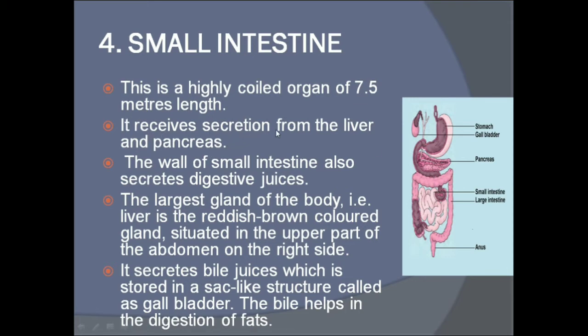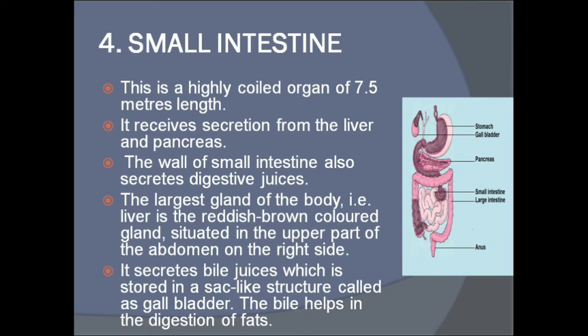It receives secretions from the liver and pancreas. So what do the liver and pancreas do? They secrete, and it is transferred into the small intestine. The wall of the small intestine also secretes digestive juice. The digestive juices released in the small intestine again help in the digestion of the food.